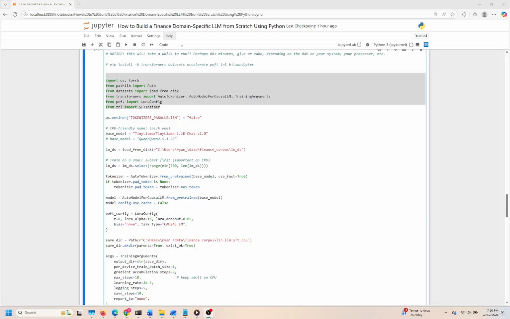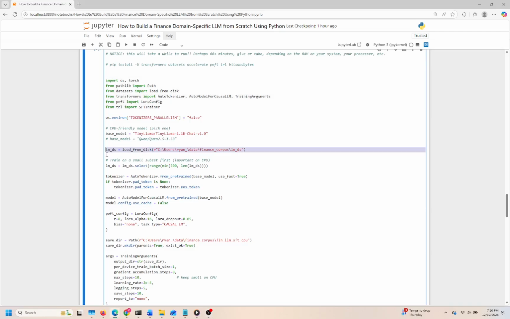Alternatively, there's a larger model available, but given the constraints, sticking with the smaller option makes sense for now. Next, we load a previously prepared dataset that's stored on disk, specifically targeting a financial corpus to enhance the model's domain expertise. Notably, we're only training on a small subset of this dataset initially. Training on a manageable sample is a smart strategy, especially on CPUs, as it allows us to test the training setup without overwhelming our system.